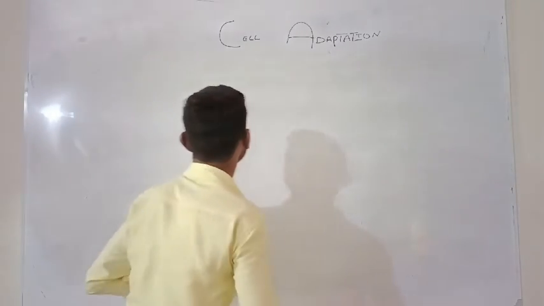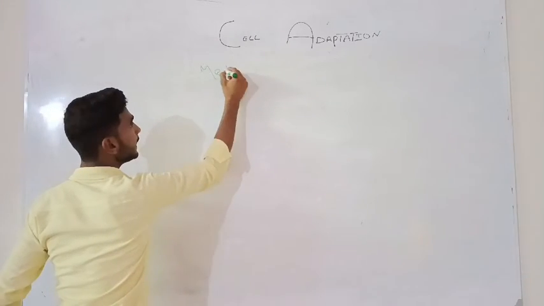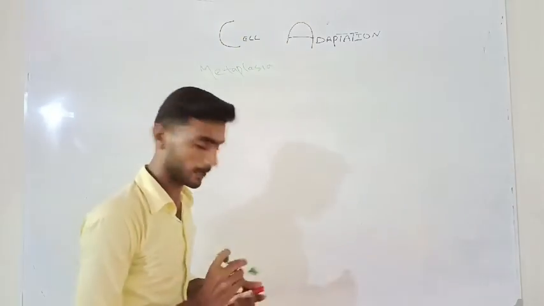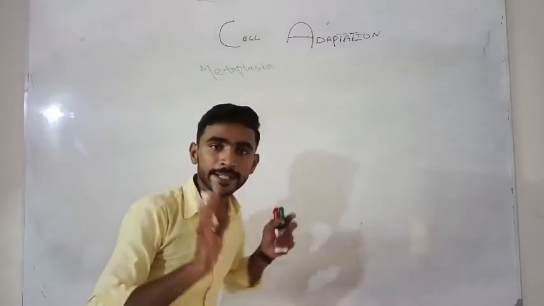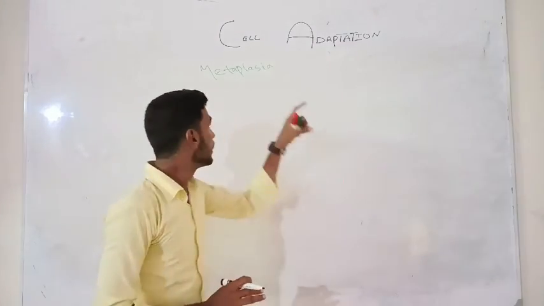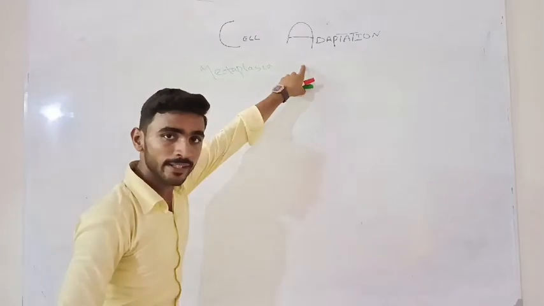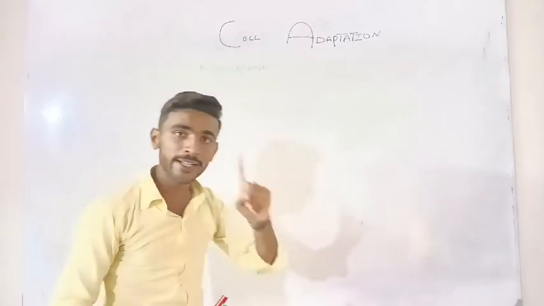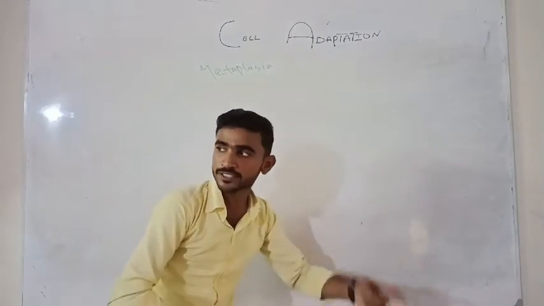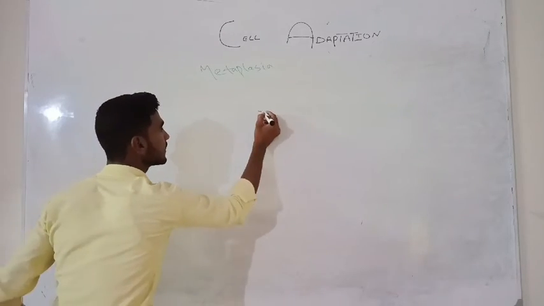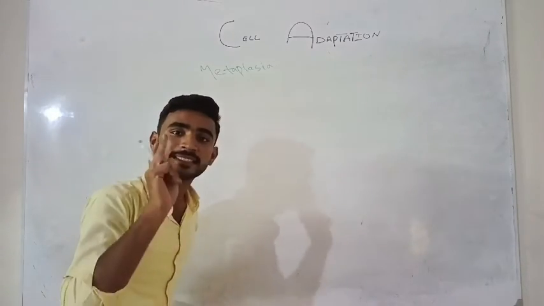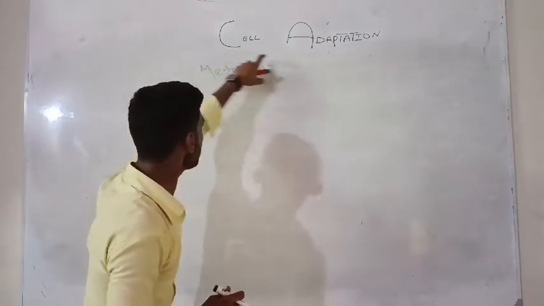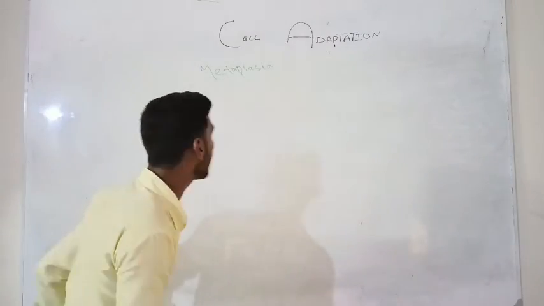The fourth one is metaplasia. What is it? What happens in metaplasia? Look here. In metaplasia, one type of cell changes into another type of cell. You have to know that there are two types: squamous metaplasia and columnar metaplasia.